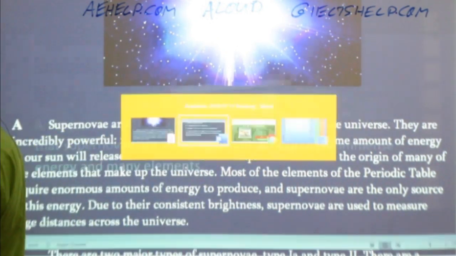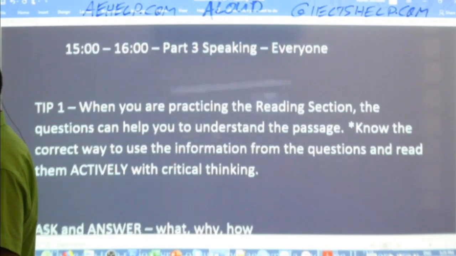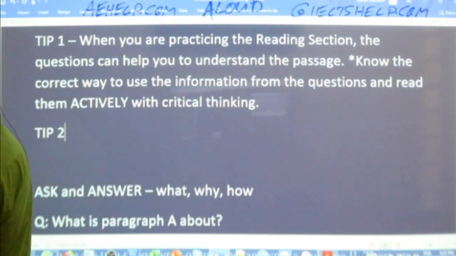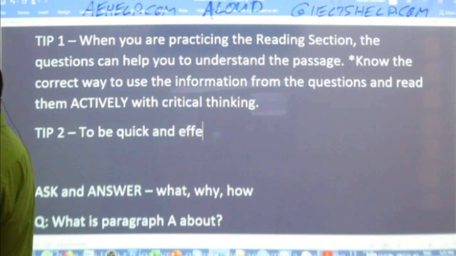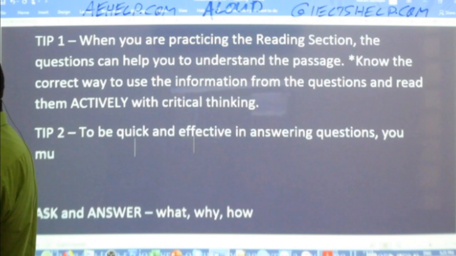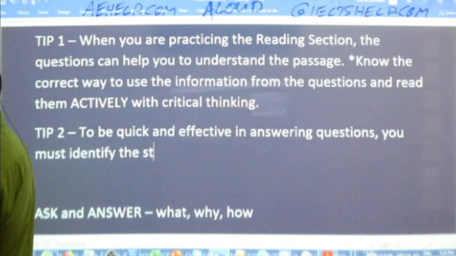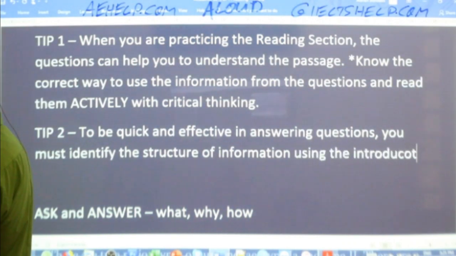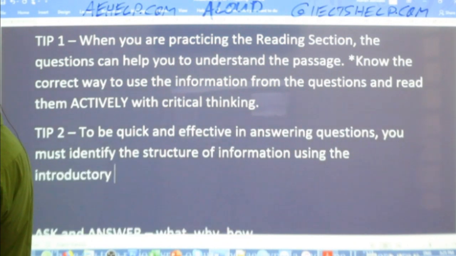So here's my second tip for today. Tip number 2. To be quick and effective in answering questions, you must identify the structure of information using the introductory paragraph.